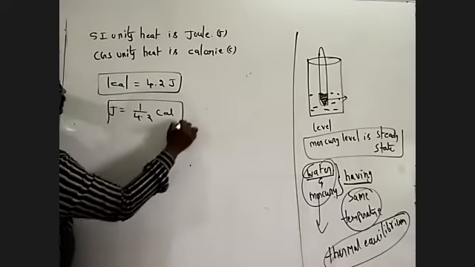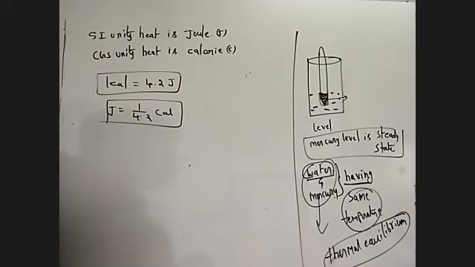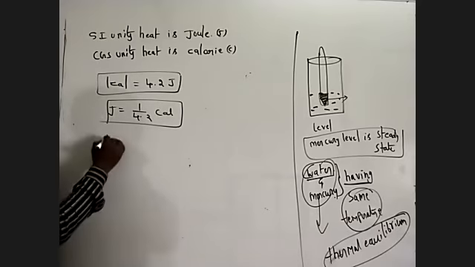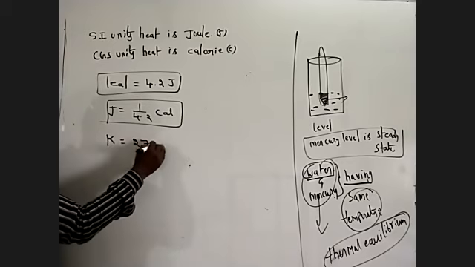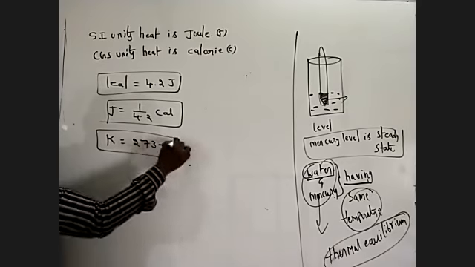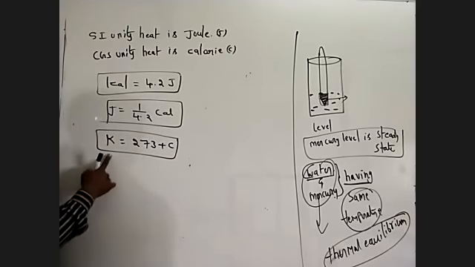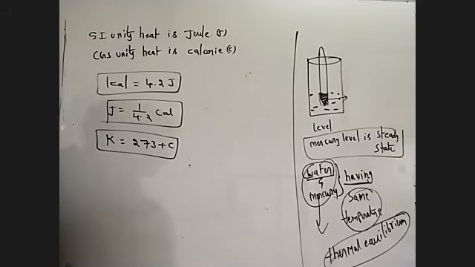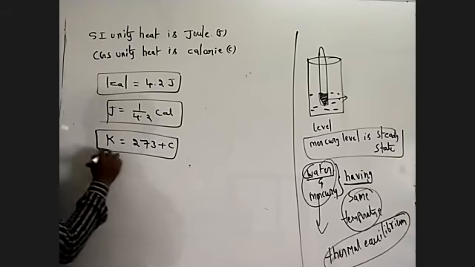We also know the relation for temperature measured on the Kelvin scale: K is equal to 273 plus C, Celsius. This is the formula we use to convert temperature from Celsius to Kelvin.